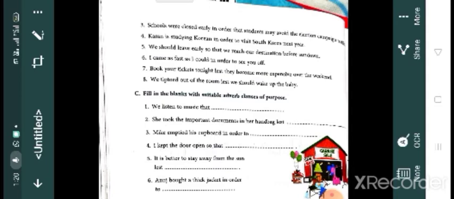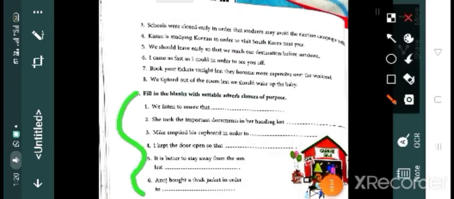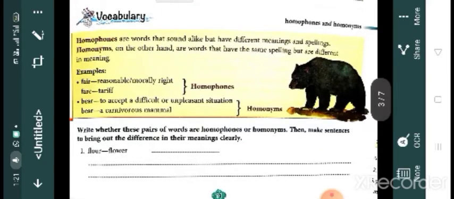Now we are moving on. According to your wish, you can use a suitable adverb clause of purpose. The subordinating conjunction is already there, but you have to add suitable adverb clauses of purpose. Children, in the coming days, I will give you the answer keys of all the exercises we discussed in the last class and what we are going to discuss in today's class.